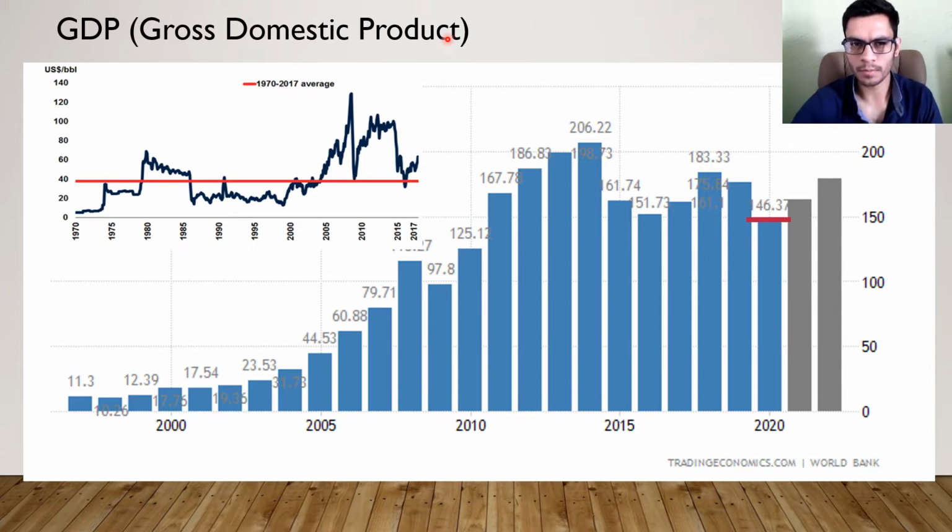According to the World Bank, by the end of 2020, Qatar's GDP annual growth contracted 2.5%, largely due to the COVID-19 pandemic and low hydrocarbon prices. But the GDP growth already rebounded in 2021 compared to the last year. So in 2020, the GDP was $146.37 billion.